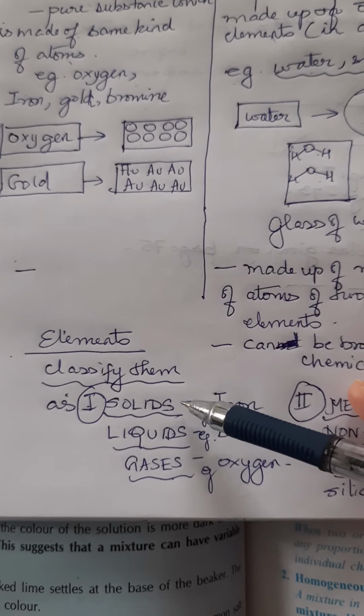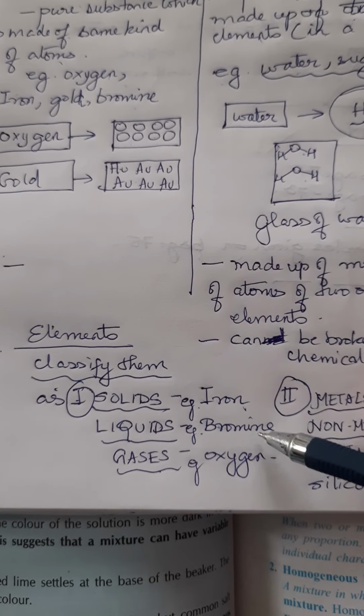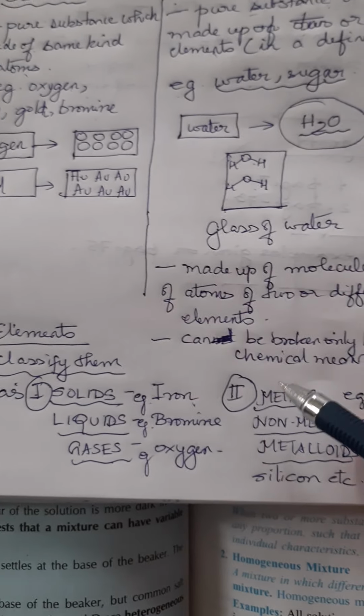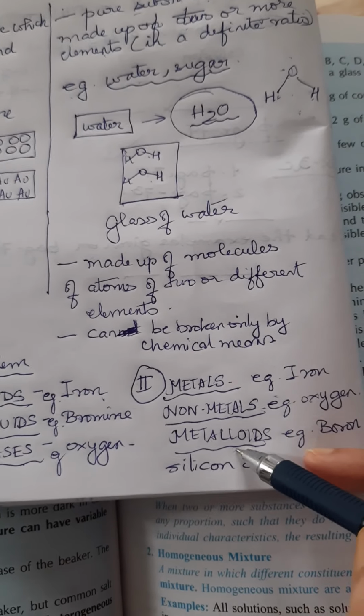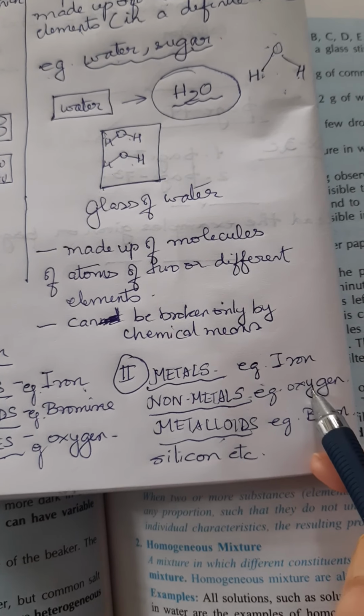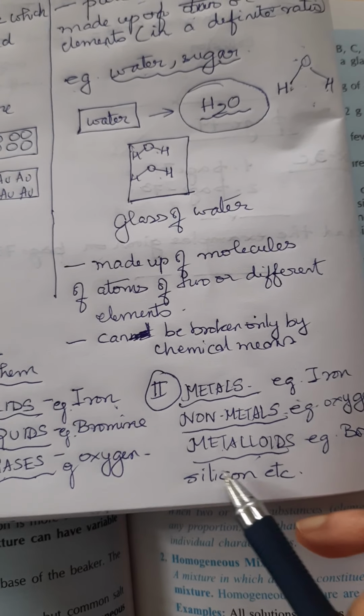Now if you look at the elements again, we can classify them as solids, liquids and gases. For example, in a solid, just one example, iron. Liquid, one example, bromine. Gas, one example, oxygen. Also, I can classify the elements as metals, non-metals and metalloids. One example of a metal is iron, a non-metal is oxygen, and metalloids are boron and silicon, etc.